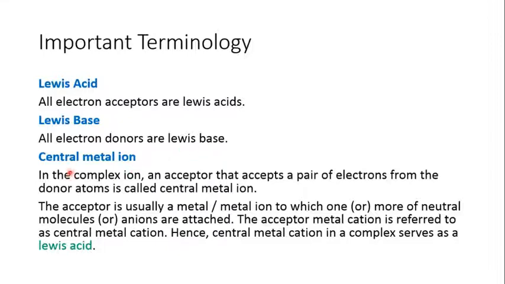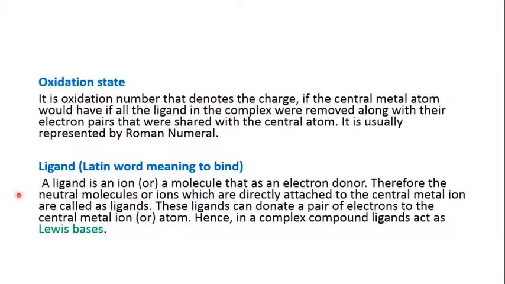So the central metal ion in the complex ion is an acceptor that accepts a pair of electrons from the donor atoms, and that ion is said to be the central metal ion. So our central metal ion in a coordination compound is acting as a Lewis acid. Next up you have oxidation state.